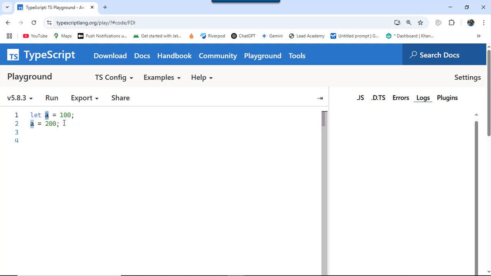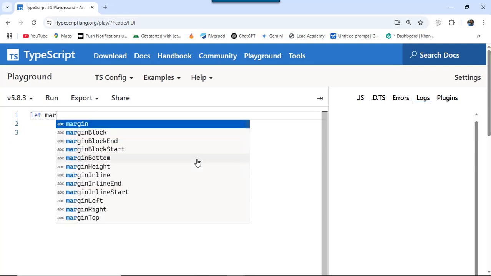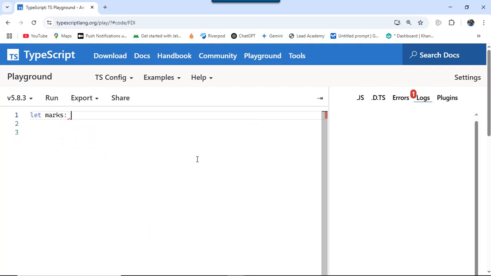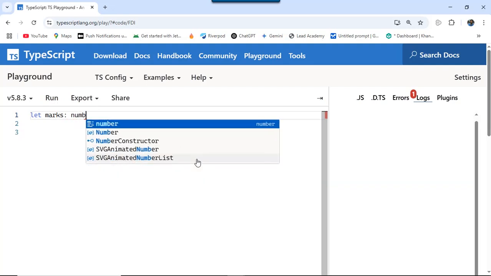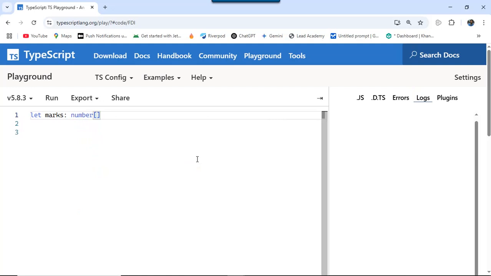So if I want to, for example, put the marks of a student in a single variable, then we can do this. So let marks, and the data type will be number, and then we put this third bracket or square bracket, and this indicates that this marks is a variable that can hold multiple values, and we can assign it inside this square bracket.